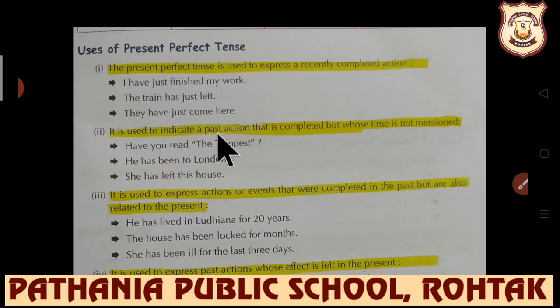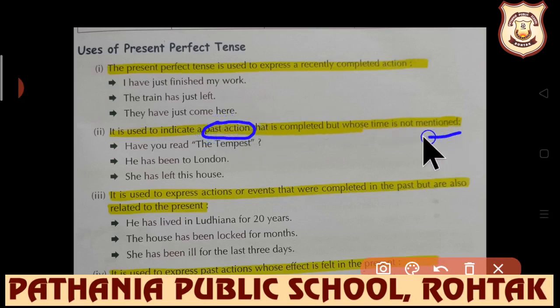It is used to indicate a past action that is completed but whose time is not mentioned. Have you read The Tempest? He has been to London. Been is the main verb here. She has left this house. So, a past action but the time is not mentioned. It can be used for past action if the time has not been mentioned.